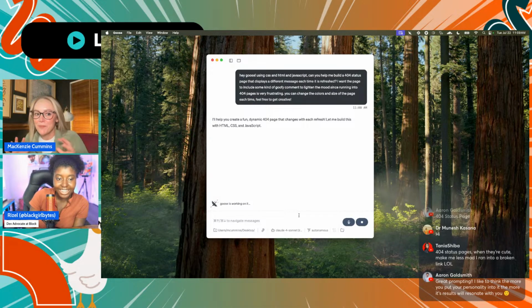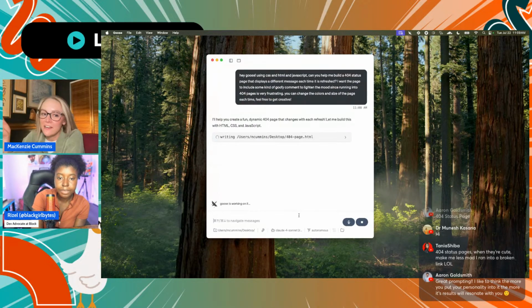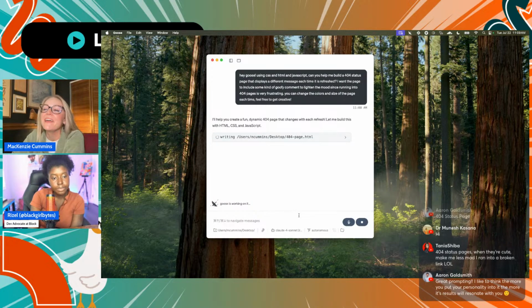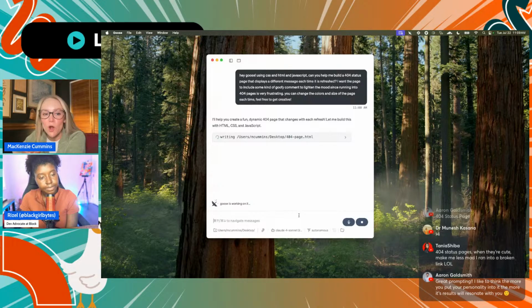Anyways, I like giving Goose a little bit of creativity in the beginning. I know that sounds funny, but letting Goose run with it at first and then making tweaks and changes works better. I found that if I'm too specific, then Goose and I both get more frustrated. Whereas if I start a little broader, I can refine the output down and get more of what I'm looking for.